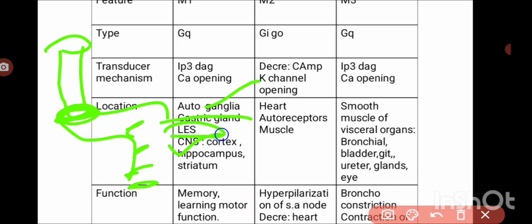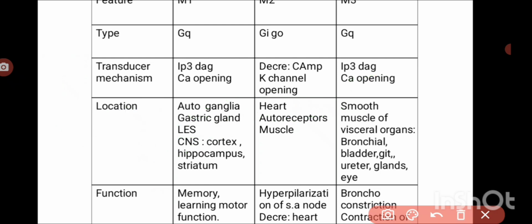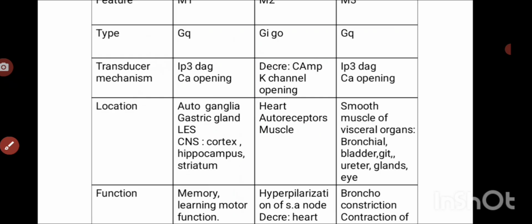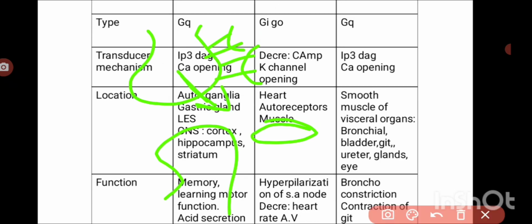Coming to M2, it is especially cardiac, meaning present on the heart. It is present on the SA node, AV node, bundle of His and ventricles of the heart, ventricular cells and everything. They are also present as autoreceptors on cholinergic nerve endings. For example, what are autoreceptors? If acetylcholine is released from these nerve endings, the receptors are present right there. Some of the M2 receptors are autoreceptors, and some muscles also contain M2 receptors. Coming to M3, it is mostly present on various effector organs.